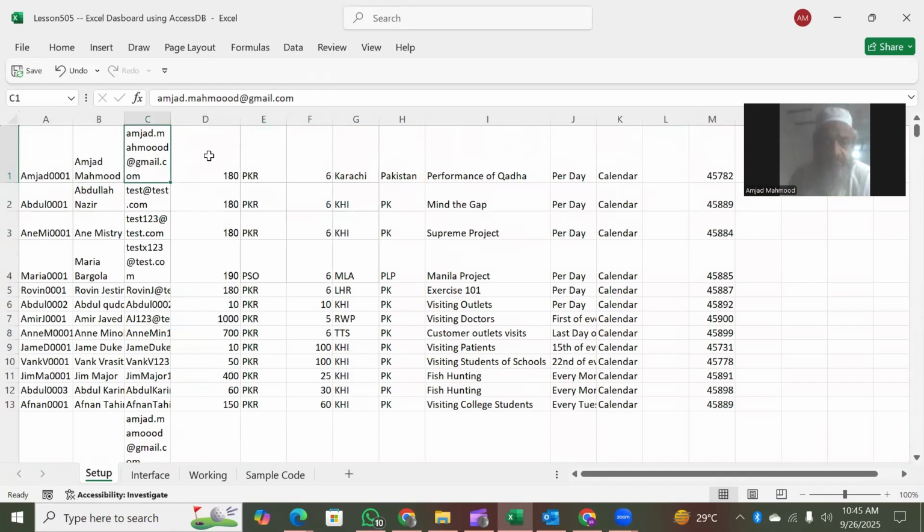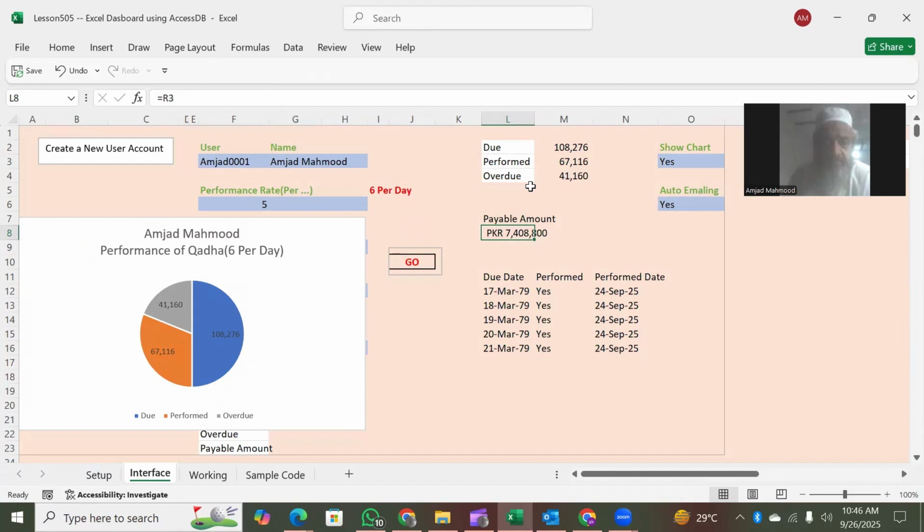For my case it is 180 rupees per activity that has to be paid if I pass away and leave any balance. So that is multiplied by the number of days, multiplied by 6, and that is multiplied by 180. That makes this huge amount, right? So you can also use it for financial purposes.